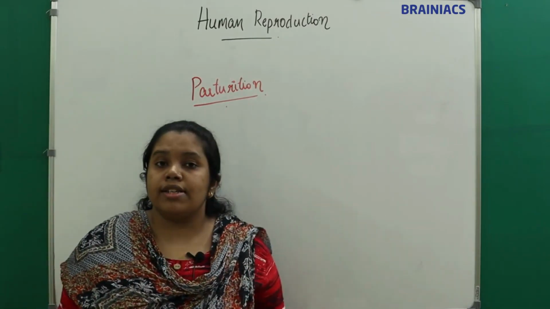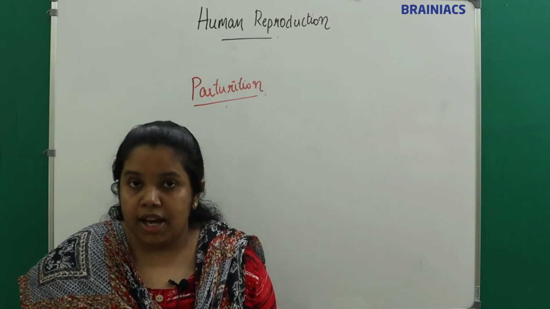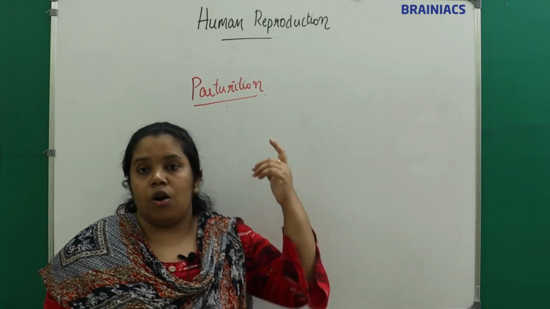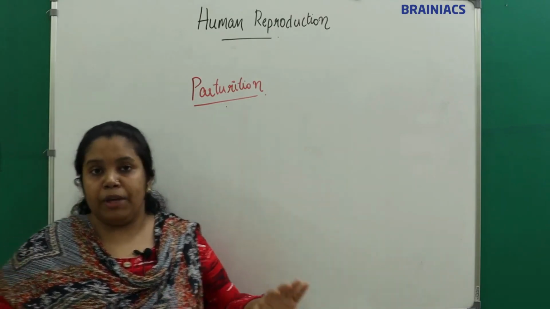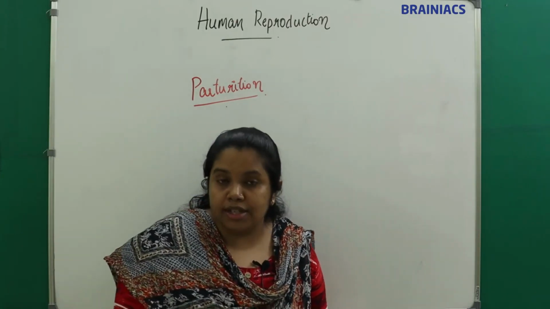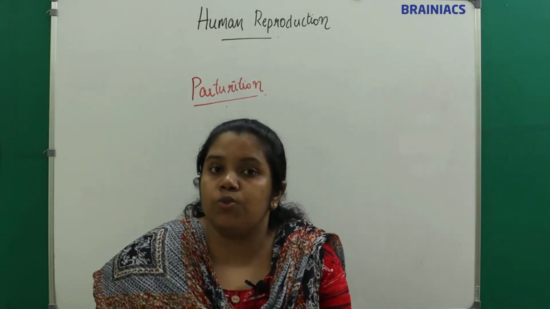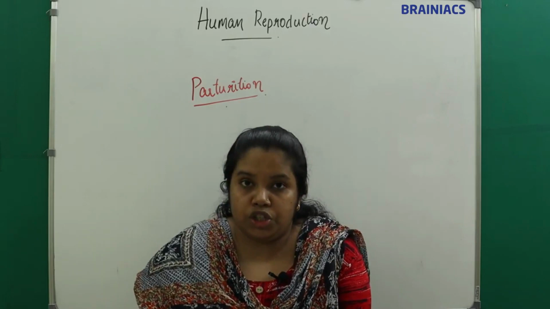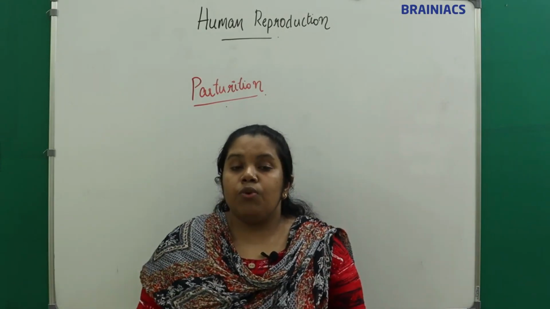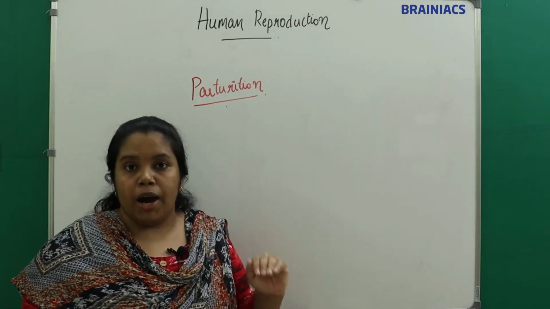So now we will discuss parturition. I told you the period of pregnancy is around 9 months. After completion of 9 months the fetus is expelled or delivered out via the vaginal opening. We call that parturition. It is the delivering out of the fetus via the vaginal opening.